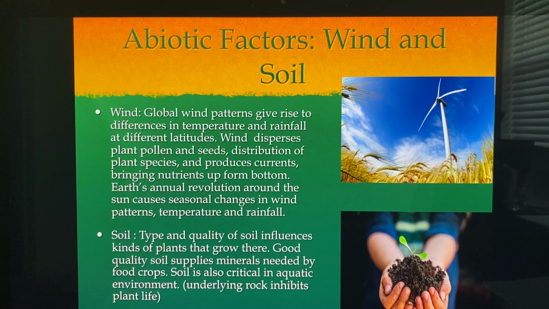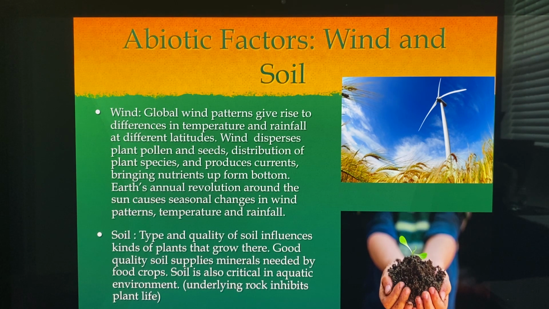The Earth's annual revolution, the annual being yearly, as the Earth goes around the sun, causes seasons to happen and different wind patterns. If we didn't have those wind patterns, the wind would be totally still. We'd have a hard time with our temperature and rainfall and everything else, and probably would not be able to live on this earth without the wind.